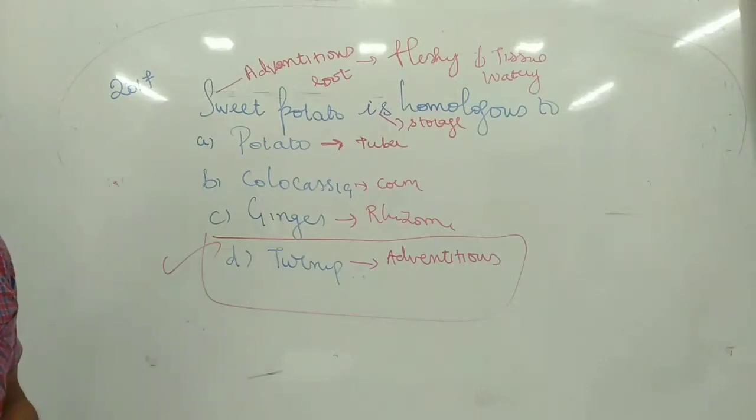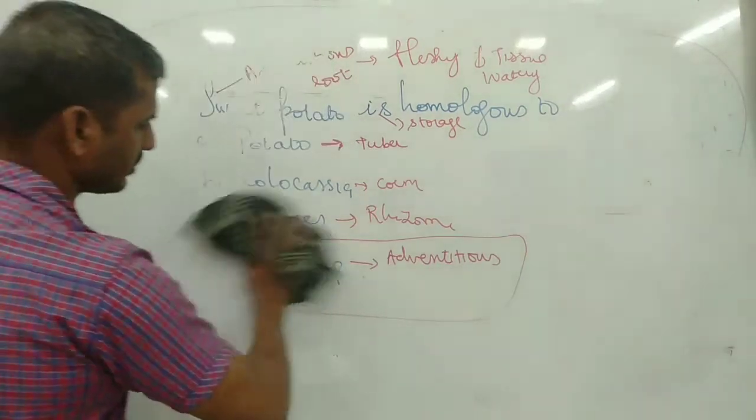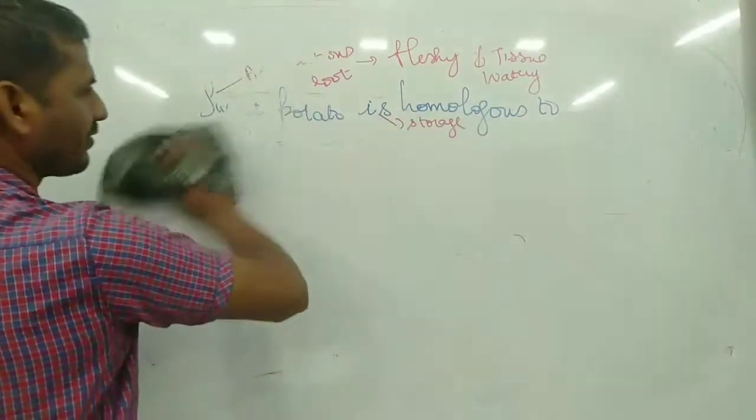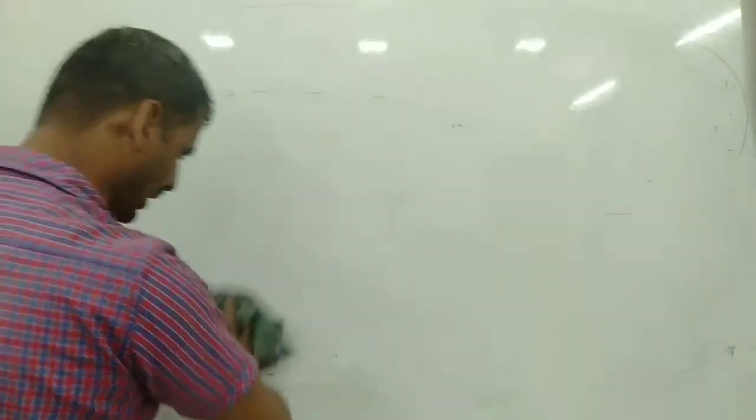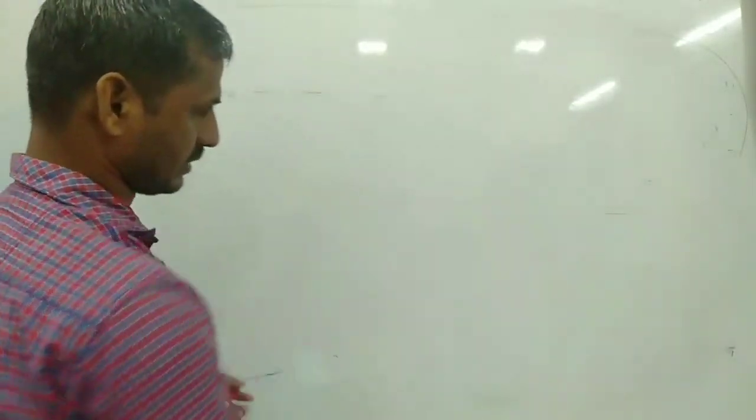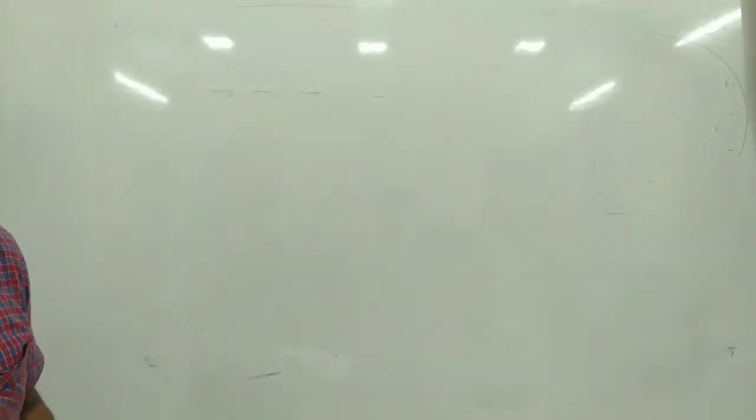It is also fleshy and watery, and able to produce adventitious roots. It was asked in the 2017 NEET. Adventitious roots develop from regions other than the radicle.